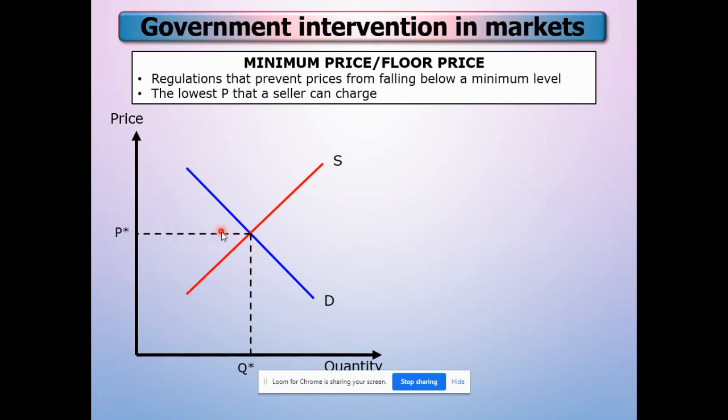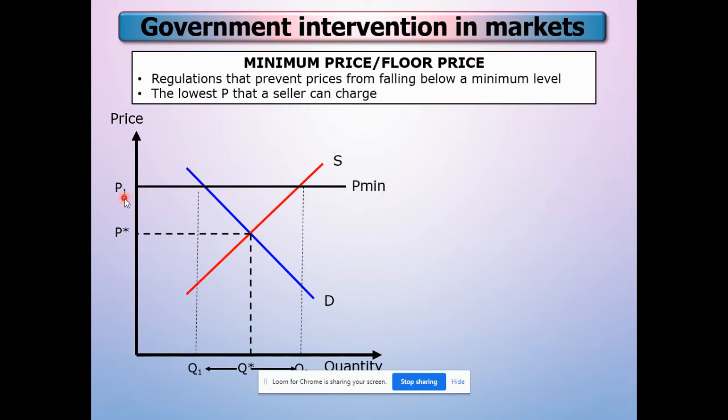Jadi government implement price control yang dinamakan floor price. Floor price ni dia letak harga di atas harga pasaran. Harga pasaran sekarang P star, dia letak harga at P1. So this is ini harga yang paling rendah sekarang ni yang supplier charge kepada buyer lah. Okay, so this is called minimum price. Okay, but ada problem lah, ada situation yang akan berlaku.